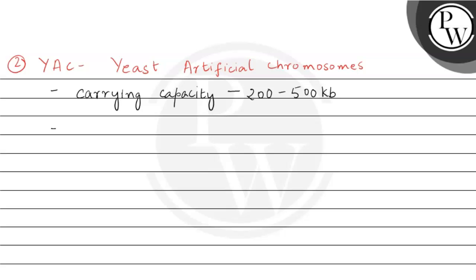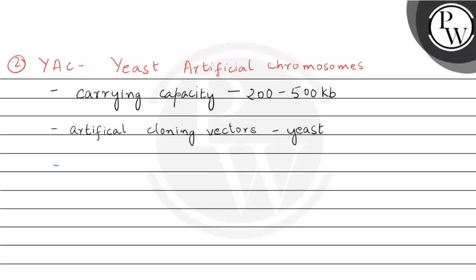Now, yeast artificial chromosome is also an artificially designed cloning vector which is derived from the chromosomes of yeast. It is genetically engineered to carry the gene of our interest, that is, it is a genetically engineered cloning vector.